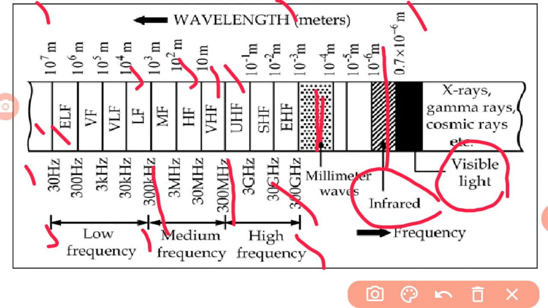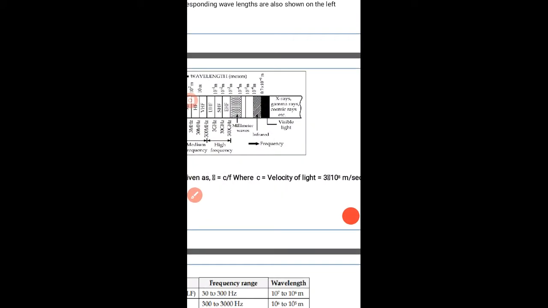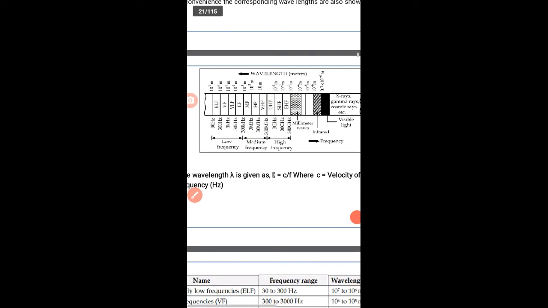The last ones are X-rays, gamma rays, or cosmic rays. These are the different parts of the frequency spectrum. In this spectrum we remember some frequencies: the low frequency range, the high frequency range, and based on our application, either microwave frequency or very high frequencies.